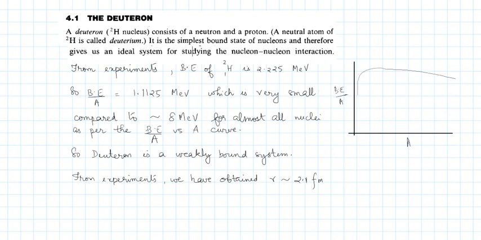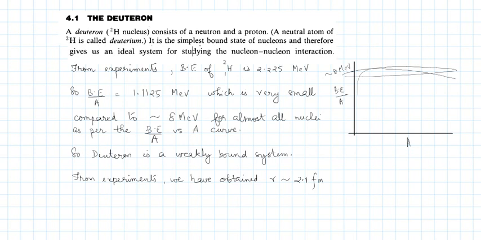On an average, almost all nuclei fall in the approximately 8 MeV category, except for lightweight nuclei and extremely heavyweight nuclei. So we see that deuteron is a very weakly bound system because the binding energy per nucleon is extremely small compared to the average of 8 MeV for almost all nuclei.